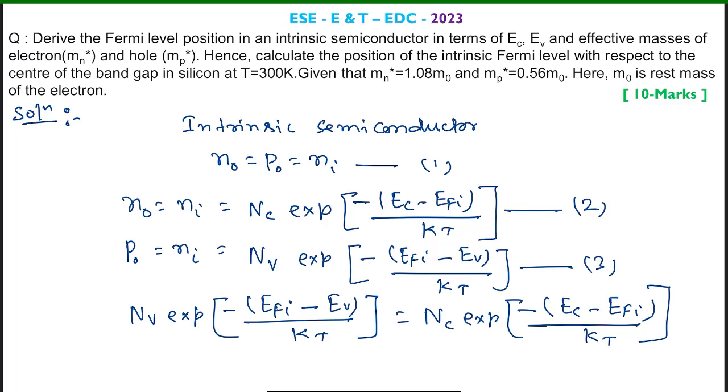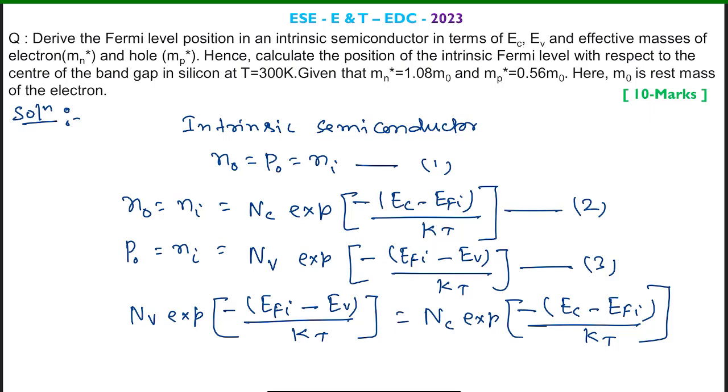So the question here is: derive the Fermi level position in an intrinsic semiconductor in terms of EC, EV and effective masses of electron as Mn* and hole as Mp*. Hence calculate the position of the intrinsic Fermi level with respect to the center of the band gap in silicon at T equal to 300 Kelvin.